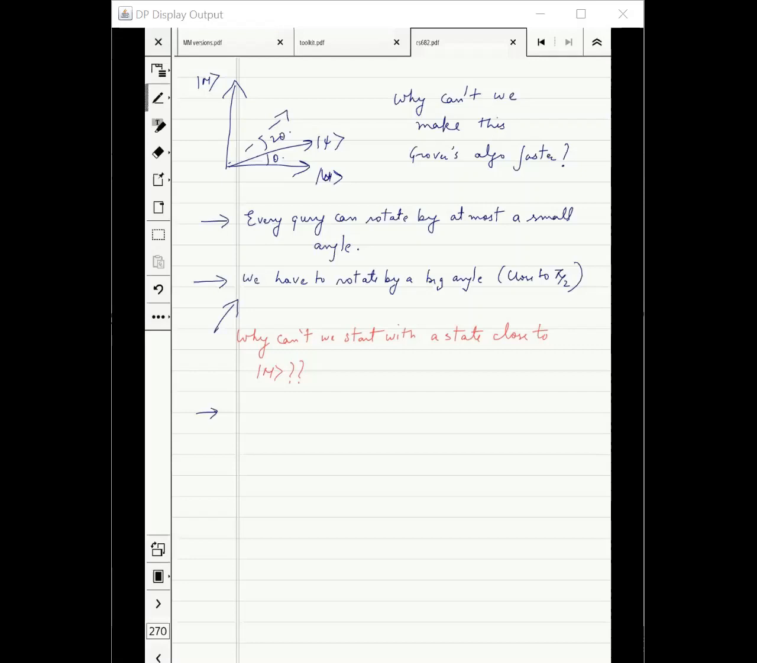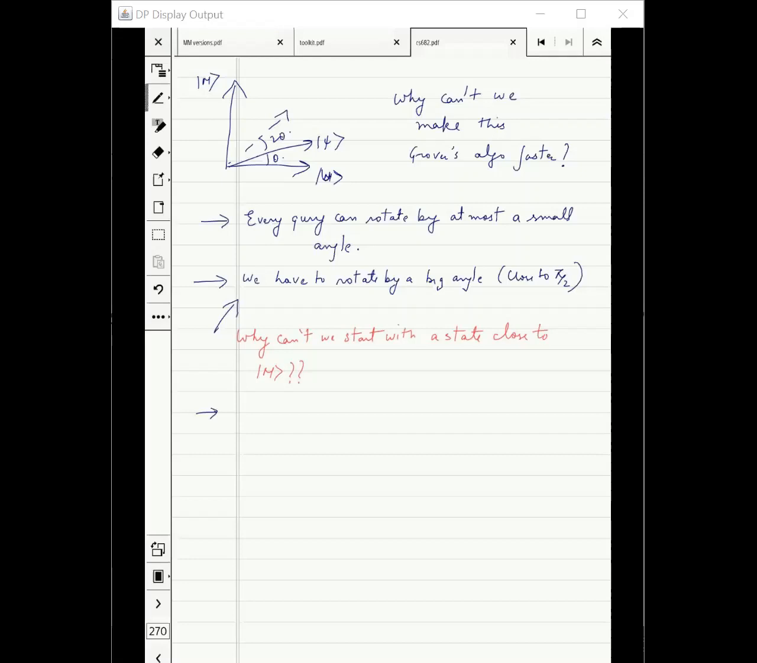Maybe because if we start closer to M, then our angle theta would be more than pi by 4, and then improving upon that angle would be difficult. I mean, rotating by 2 theta would not make much improvement on that. No, but then you don't need to rotate. If you are already close by pi by 4 to M, then I will just keep measuring that state, and with high probability I will get something which is marked, right? I will just use the classical algorithm after that. I don't need to rotate after that.